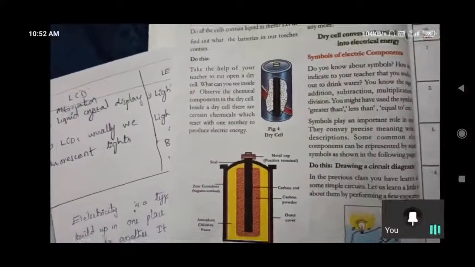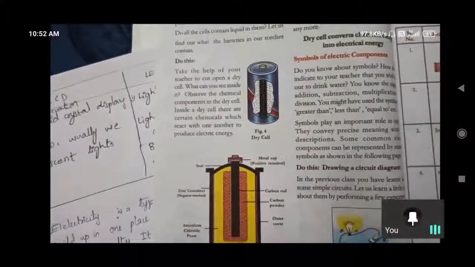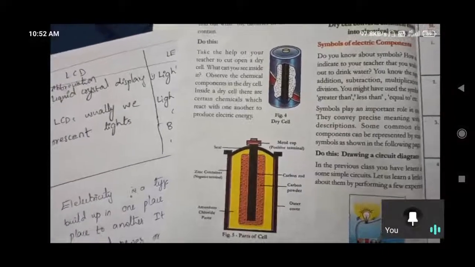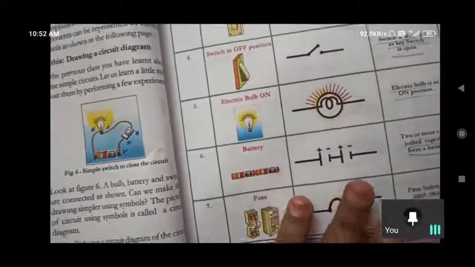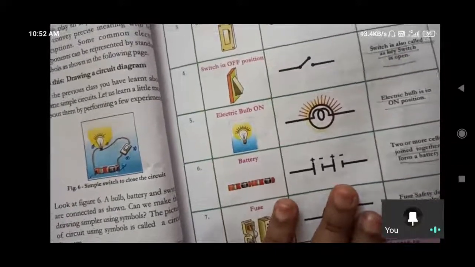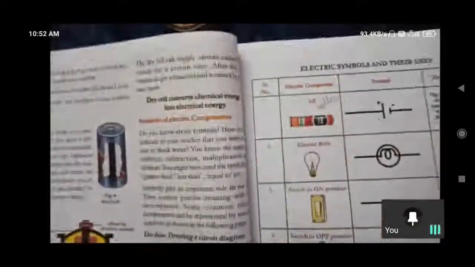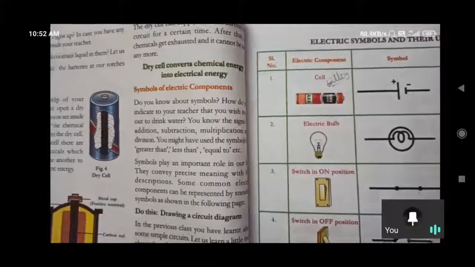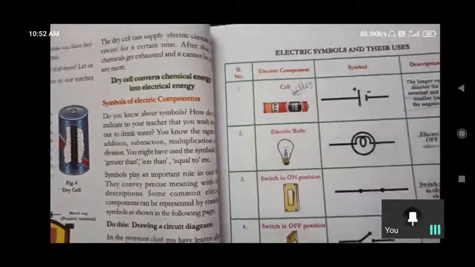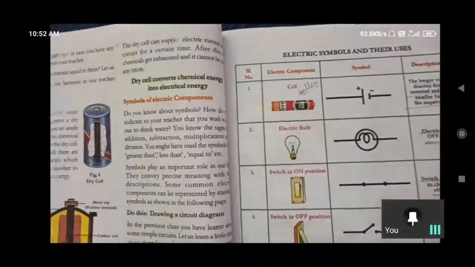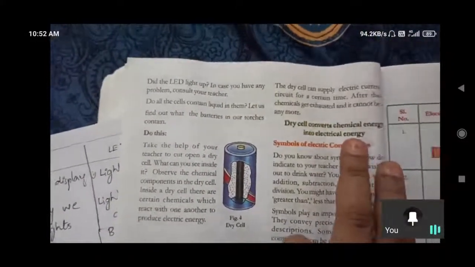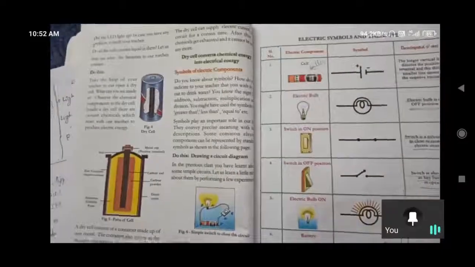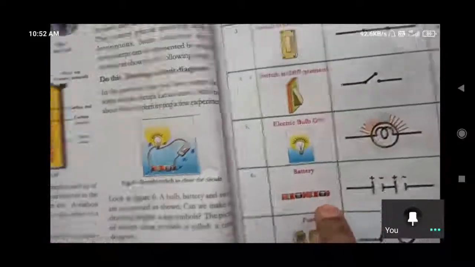And the combination of two or more cells is called a battery. Combination of two or more cells like this. Combination of two or more cells is called a battery. And the cell is the basic unit of electricity which converts chemical energy into electrical energy. Up to here, okay? And a dry cell converts chemical energy into electrical energy.